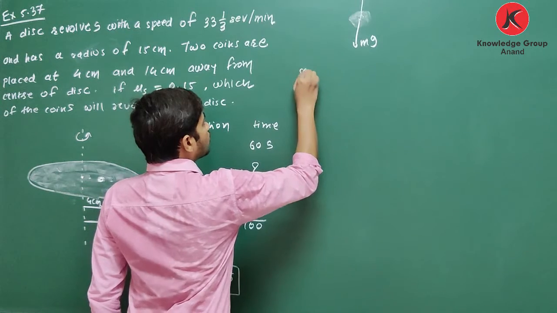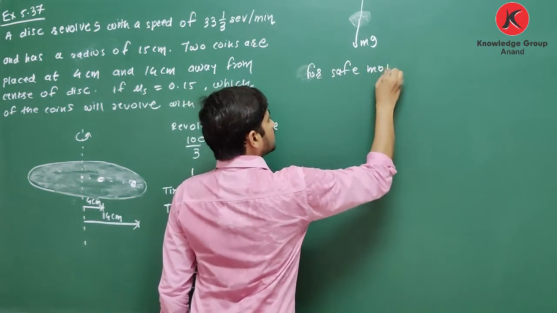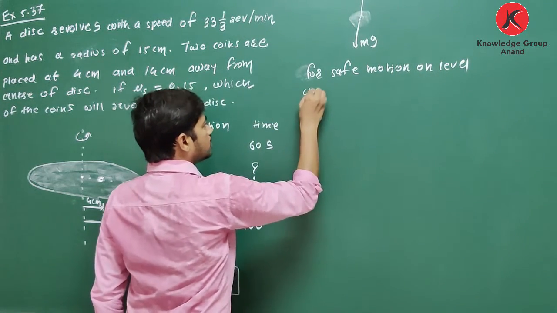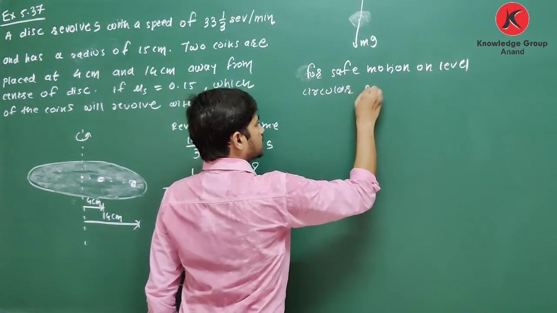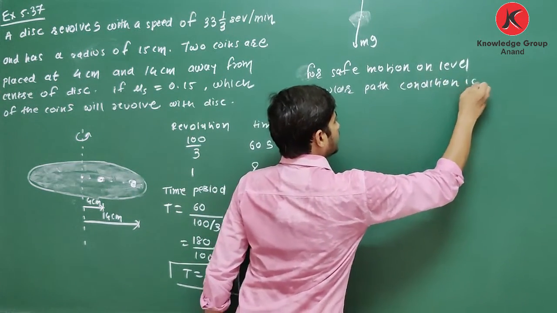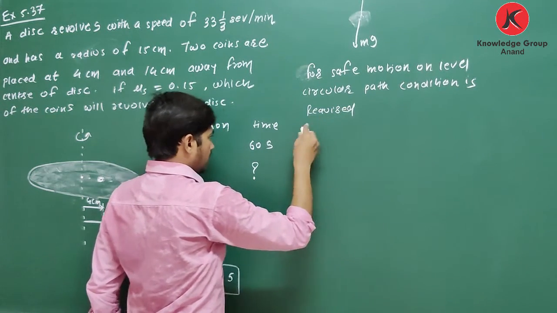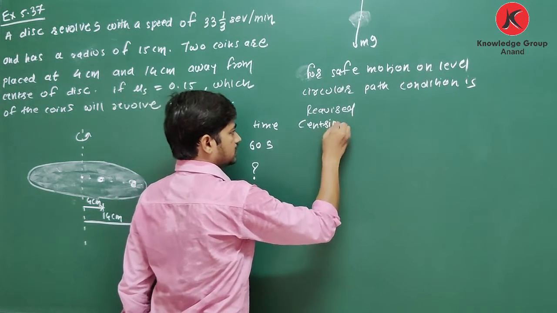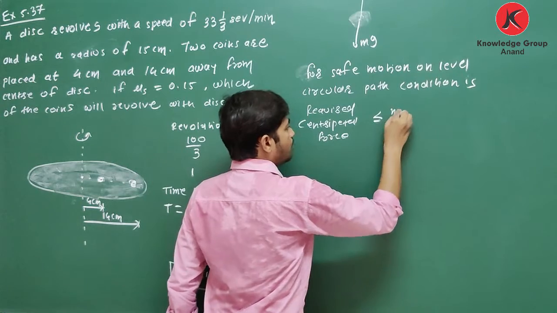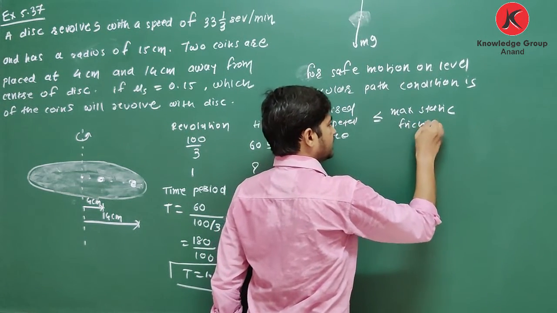See, for safe motion on a level circular path, the condition is that the required centripetal force is less than or equal to the maximum static friction.